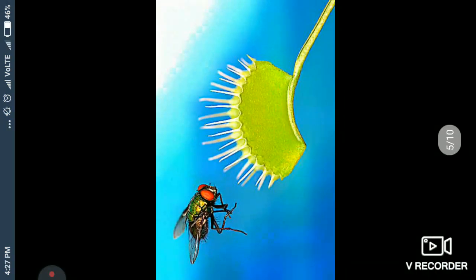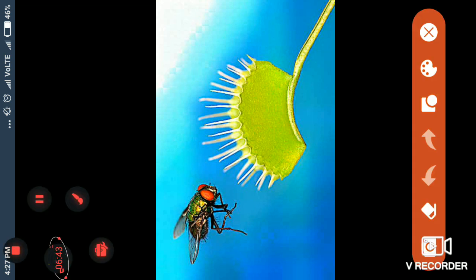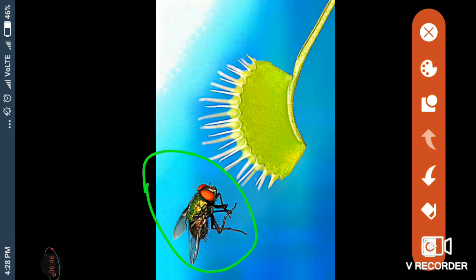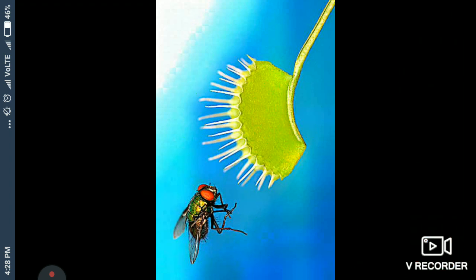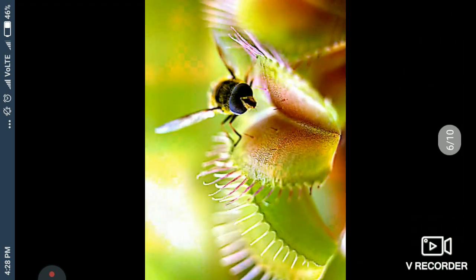The second one is the Venus flytrap. Look at the bee, an insect is coming to sit on it, and look, this is our eye-like structure, the one lid and the second lid. Now it's set, you are seeing now, this is just like our eyes, both sides eyelashes.